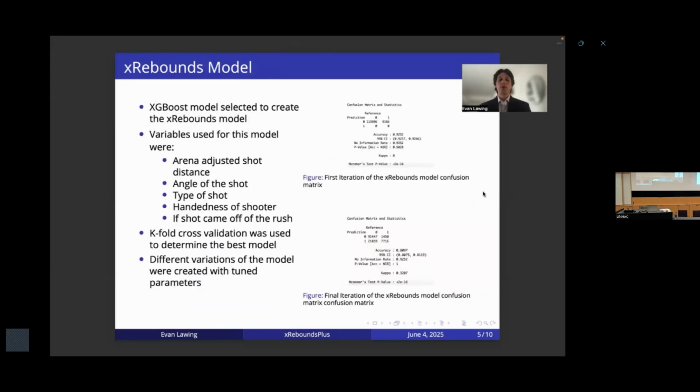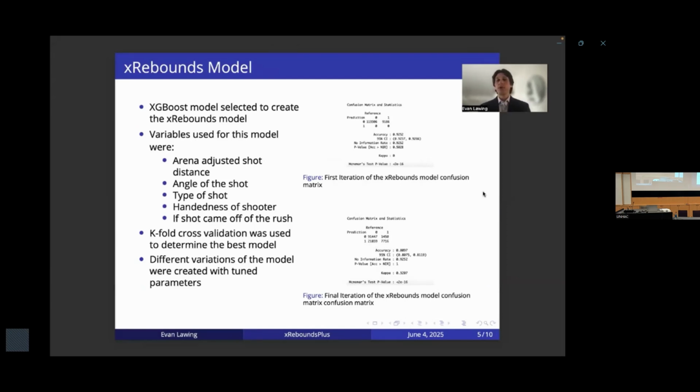First off, what needed to be created was the xRebounds model. An XGBoost model was selected for this because it can classify well and at a relatively fast pace, and it's worth noting that k-fold cross-validation was used instead of the traditional training and test set. This allows us to get the most out of the data so that we could create the best model possible. The variables used for this model were the readjusted shot distance, the angle of the shot, the type of shot, the handedness of the shooter, and whether the shot came off the rush.